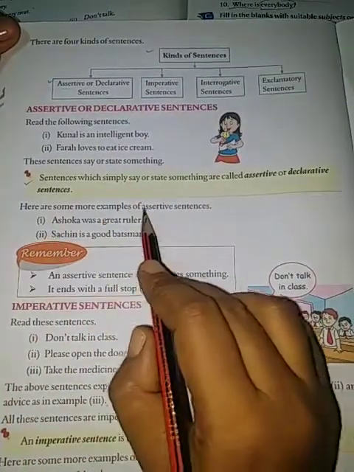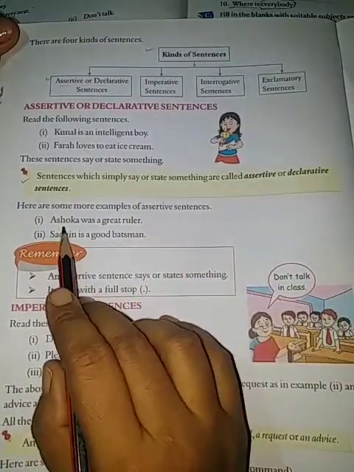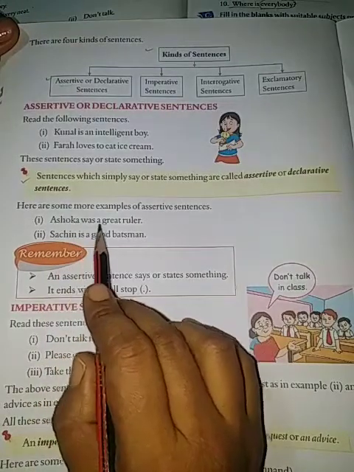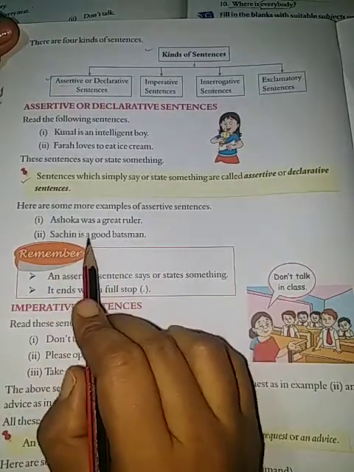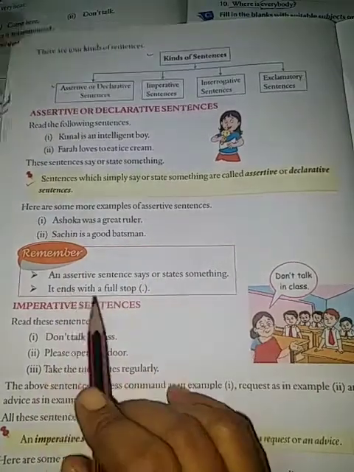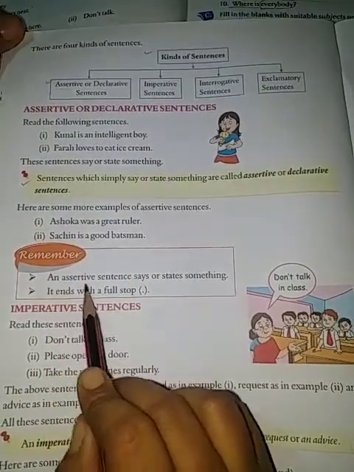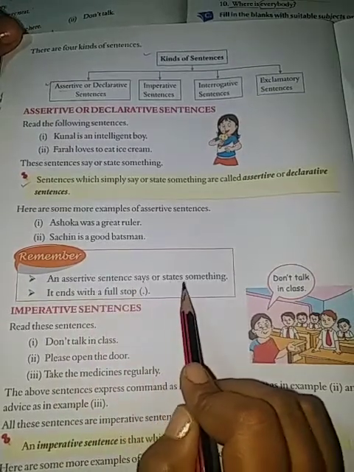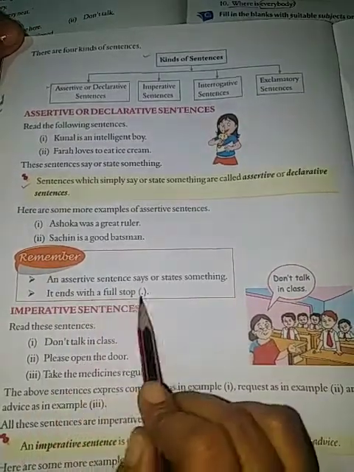Here are some more examples of assertive sentences. Ashoka was a great ruler. Sachin is a good batsman. These both are assertive or declarative sentences, you can say. Remember, the assertive sentence says or states something. It ends with a full stop.